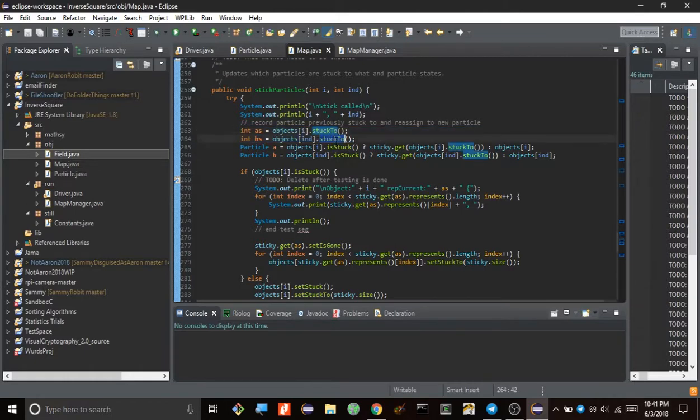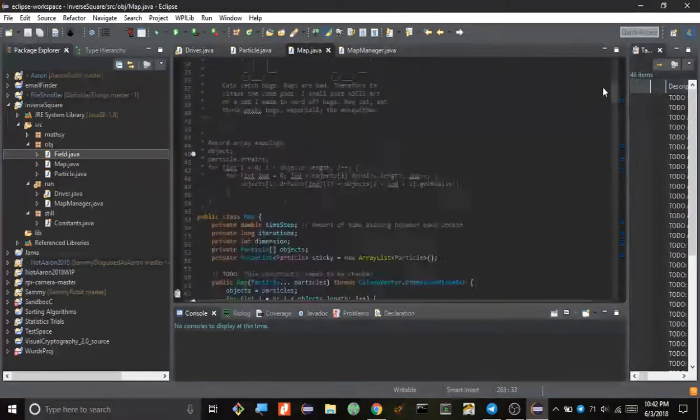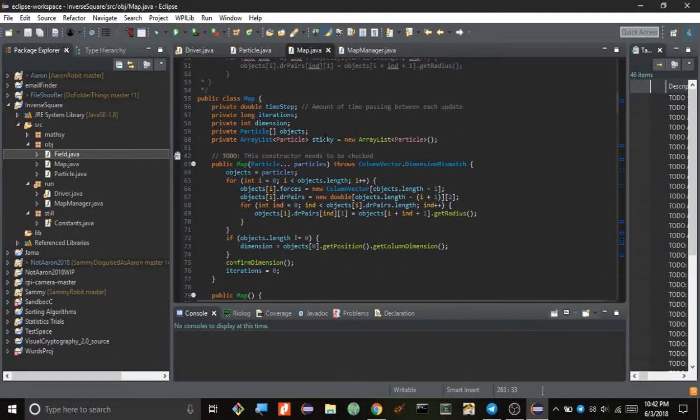Stuck to by default is -1, but if it was stuck to anything, then it would record whatever particle in this list it was stuck to. This list is just an array of particles that represent the clumps.